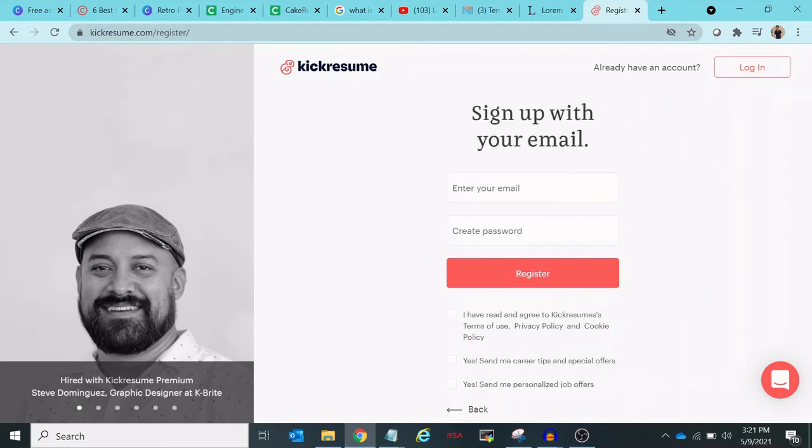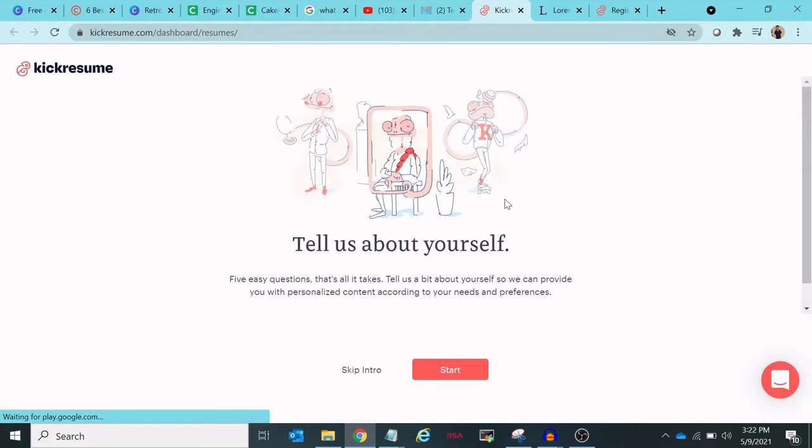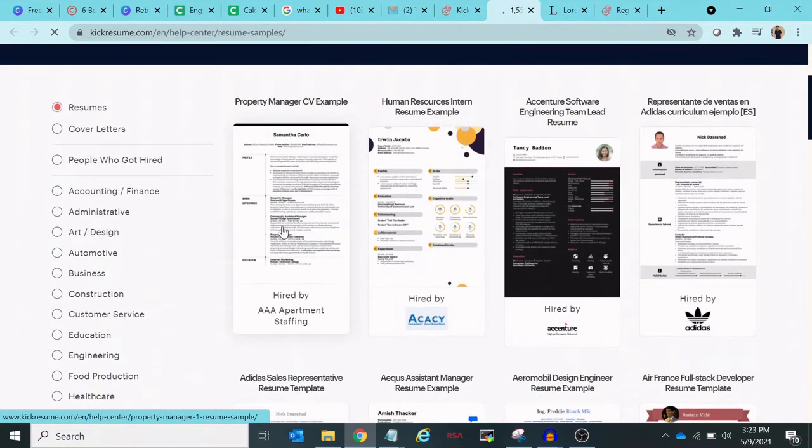So once you are logged in, then you will have the option to introduce yourself. Okay, for now I'm just skipping this. So once you have skipped this, then you will have two options, go for premium and free one. So once you hover on free one, you will get the option to build a new resume, import from LinkedIn, or use examples. Okay, so I'm clicking on use examples.